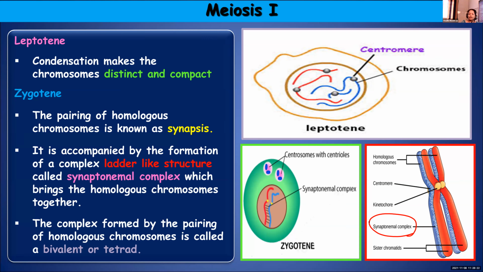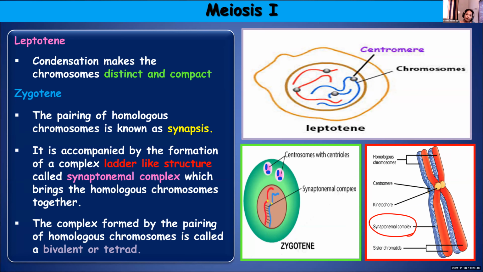Once these homologous chromosomes are paired, you call it a bivalent or tetrad. You know, bi signifies 2 and tetra signifies 4. So you can call it a bivalent in terms of the number of chromosomes getting paired. Two chromosomes are present in that pair, so you can call it bivalent.